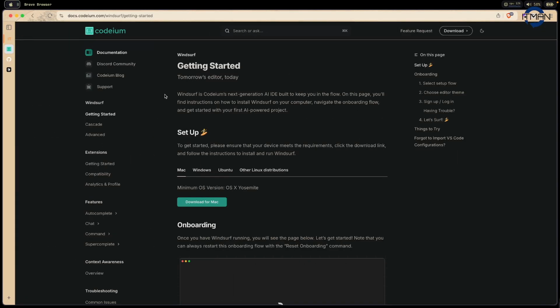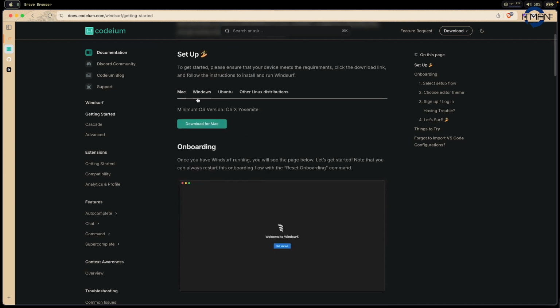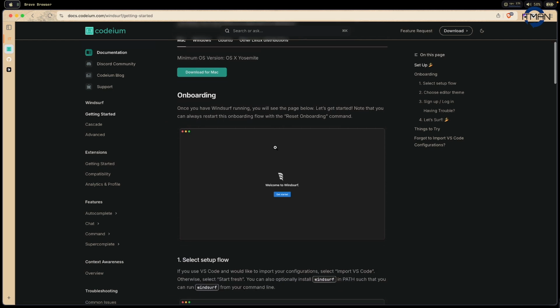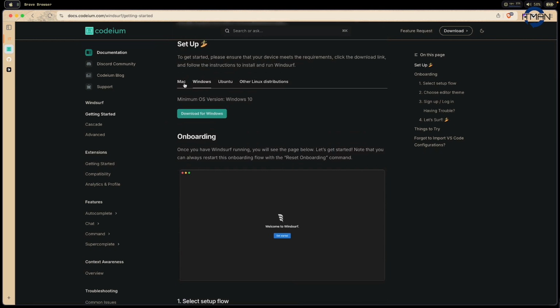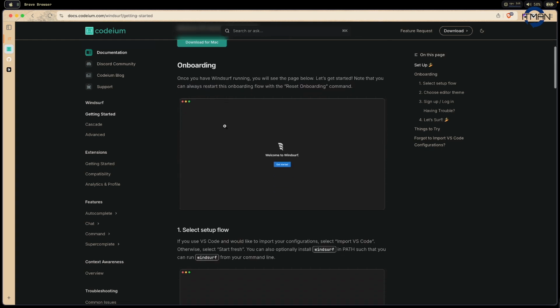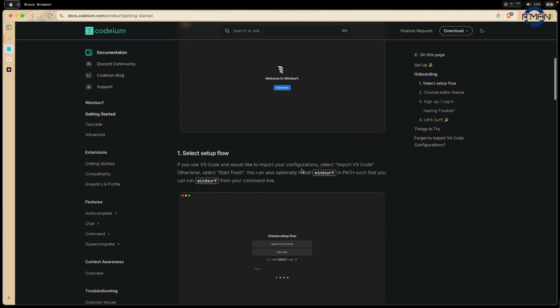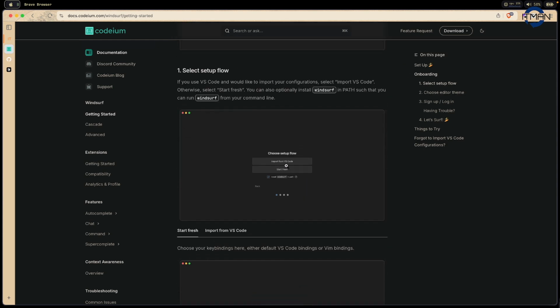One good thing about the Codium team is they have a very nice UI for getting started. The first thing is to choose the guideline depending on your OS. The onboarding is very straightforward. You can set up by importing your VS Code configuration or start fresh.